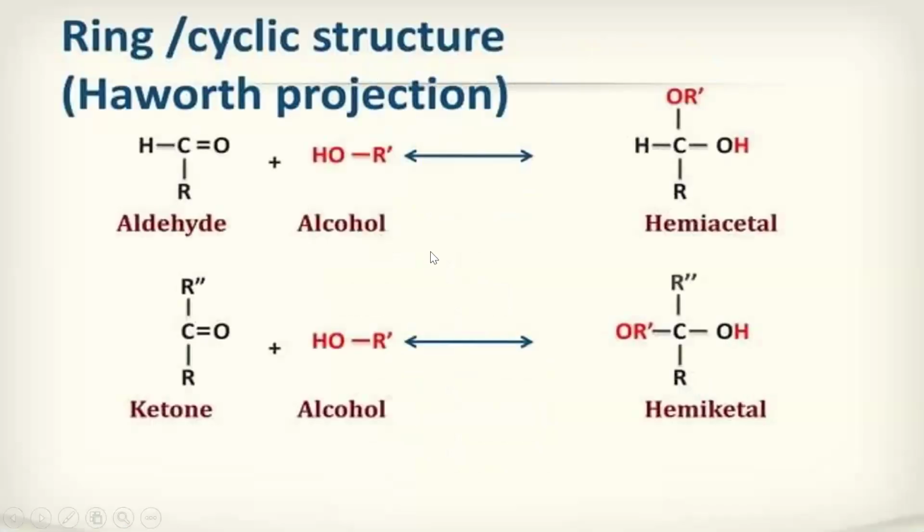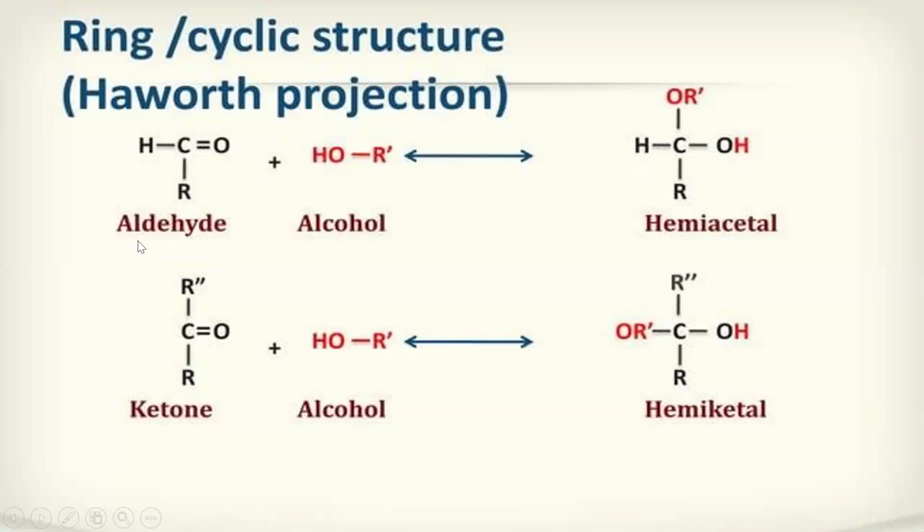Next, this is the ring structure of glucose, the ring or cyclic structure. Here we have an aldehyde. Along with the aldehyde, if we add alcohol, it forms a structure known as the cyclic or ring structure, because this carbon atom is attached to 4 different atoms.